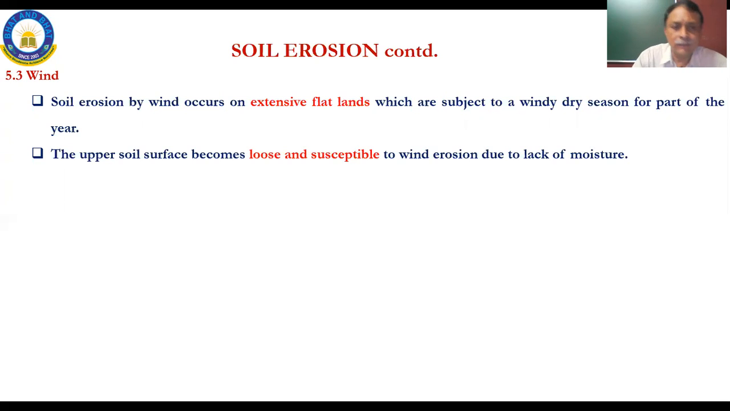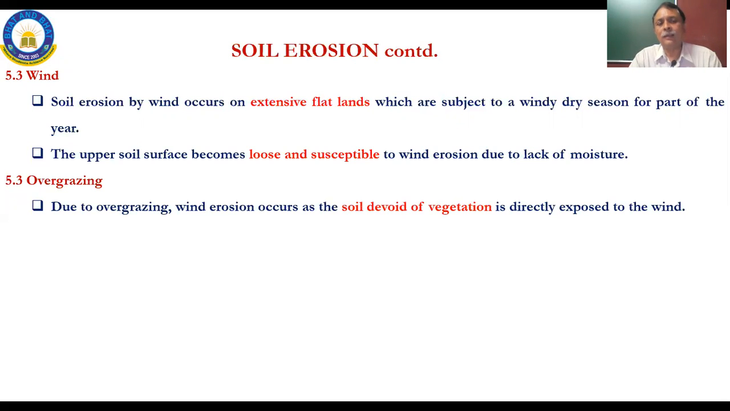The upper soil surface becomes loose and susceptible to wind erosion due to lack of moisture. The annual rainfall is less, and there is no replenishment by means of any river, by any other source. So once the soil loses moisture, any wind will drive away the topsoil. Overgrazing. Due to overgrazing, the wind erosion occurs as the soil devoid of vegetation is directly exposed to the wind.